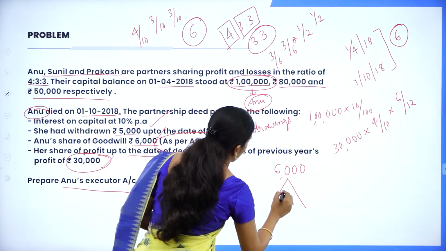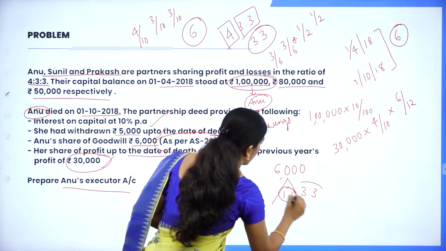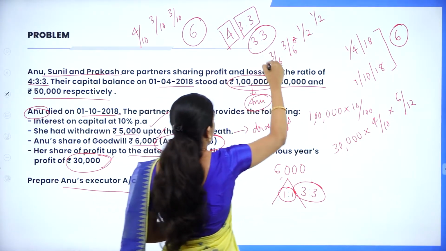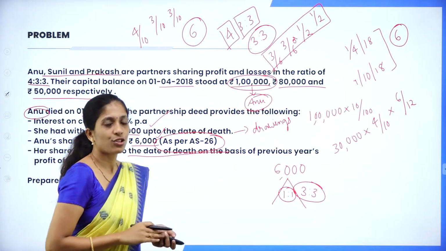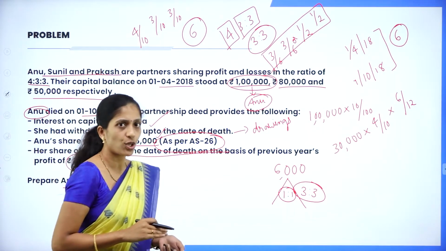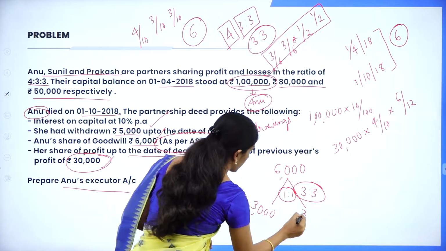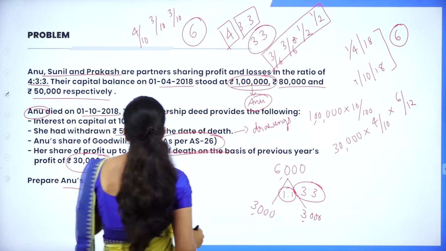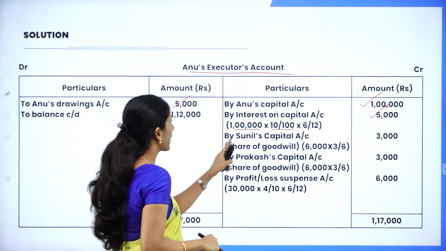That is 1:1 ratio or 3:3 ratio. So we had already discussed, in this ratio we are going to distribute. That is 3:3 ratio, it's nothing but 1:1. So each partner will get 3,000 each. That is the remaining partners. So who are the remaining partners? Sunil and Prakash.